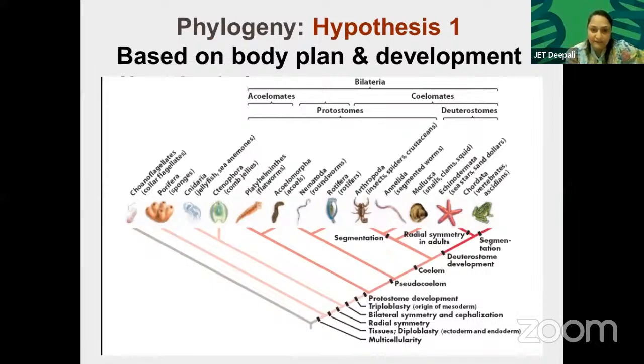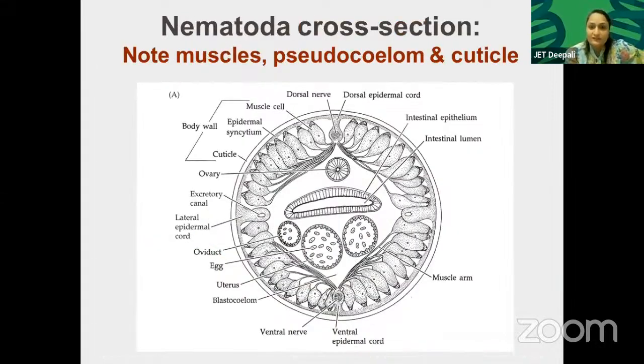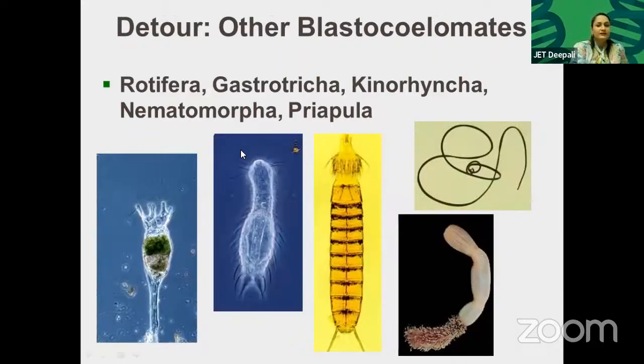See, this is the phylogeny. We will not do this. Note muscles, pseudocoelom and cuticle. See, this diagram shows the intestinal epithelium. These are the muscles, longitudinal muscles. You can see the pseudocoelom. You can see the ovary, oviduct, and excretory canals are there. This is the cuticle. This is just a transverse section of a worm. Okay, showing the detour. Other blastocoelomates: Rotifera, Gastrotricha, Kinorhyncha, Nematomorpha, Tardigrada. These are also worms of this group.